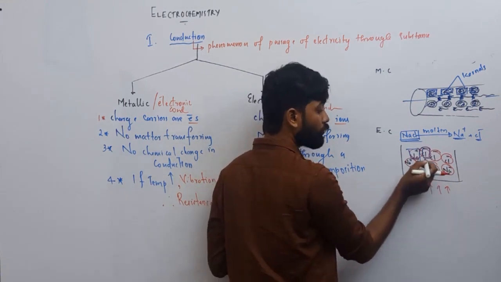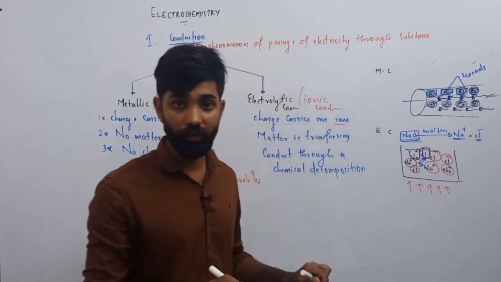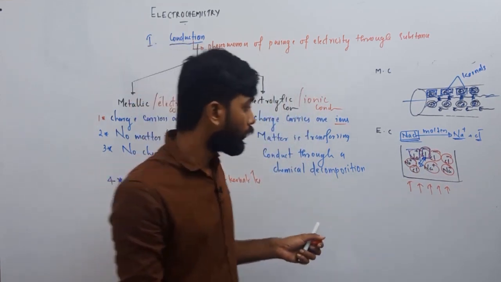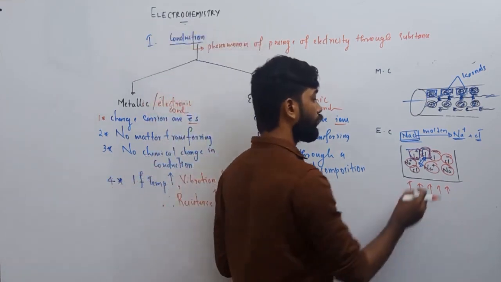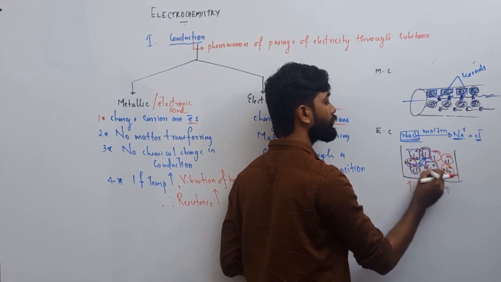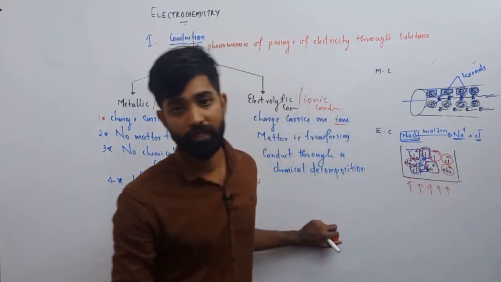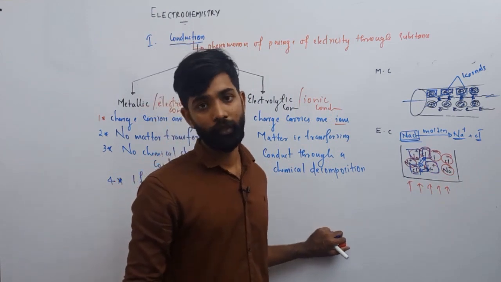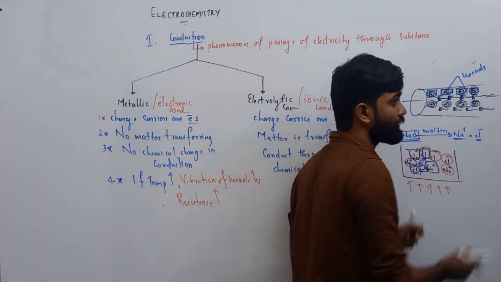There may be an attraction between oppositely charged ions if they are still dissociated. We know that NaCl is dissociated into Na plus and Cl minus, but this is still a negatively charged ion and this a positively charged ion. There may be an attraction, what we call interionic attraction. As we increase the temperature, this interionic attraction decreases, right?